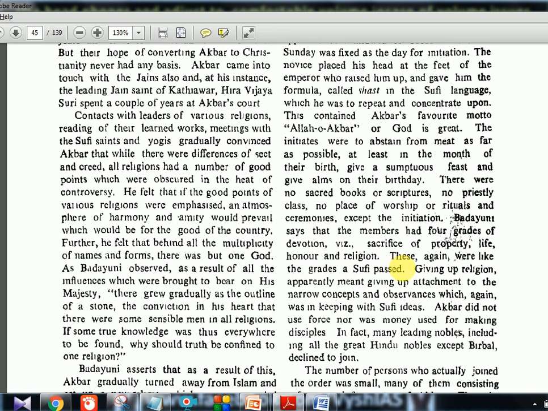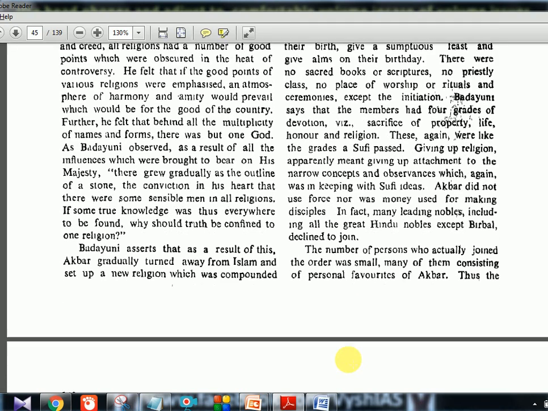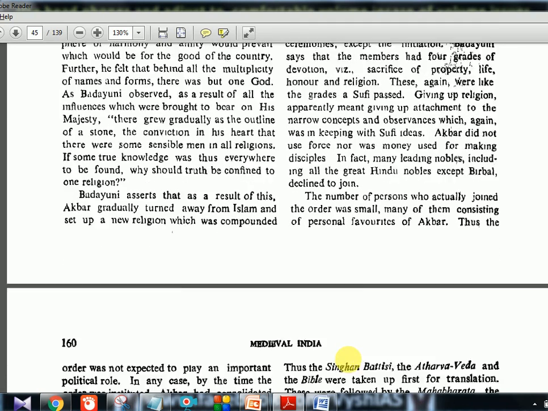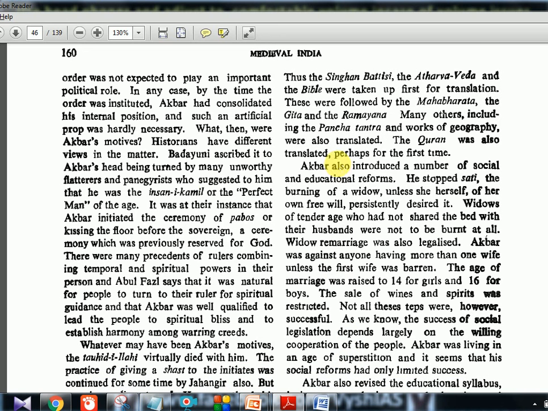Okay, giving up religion apparently meant giving up attachment to the narrow concepts and observances, which again was in keeping with the Sufi ideas. Akbar did not use force, nor was money used for making disciples. In fact, many leading nobles, including all the great Hindu nobles except Birbal, declined to join. Okay, so many great nobles did not join. The number of persons who actually joined the order was small, many of them being personal favorites of Akbar. The order was not expected to play an important political role. In any case, by the time the order was instituted, Akbar had consolidated his internal position, and such an artificial power was hardly necessary. What then were Akbar's motives?